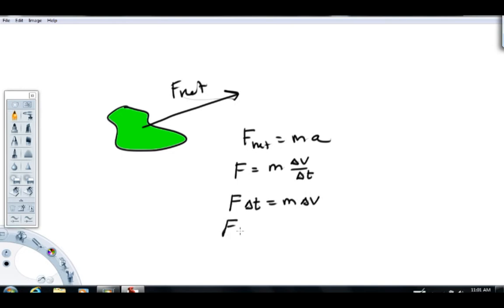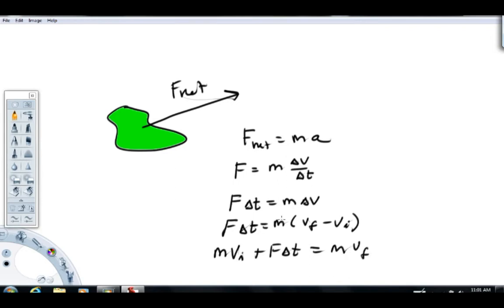Right, and then simplifying this down a little bit more, the delta v, if we wanted to, we could write as v final minus v initial, because delta anything is always final minus initial. And this equation now, if I rearrange it just a little bit, we can write it like this: m v initial plus F delta t is equal to m v final.